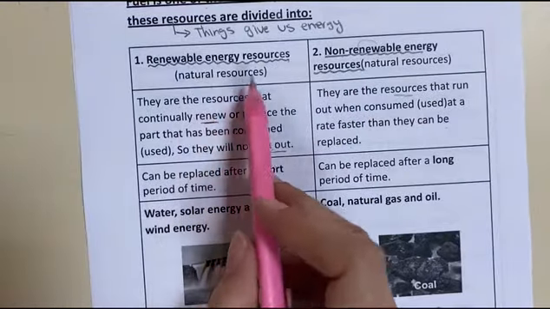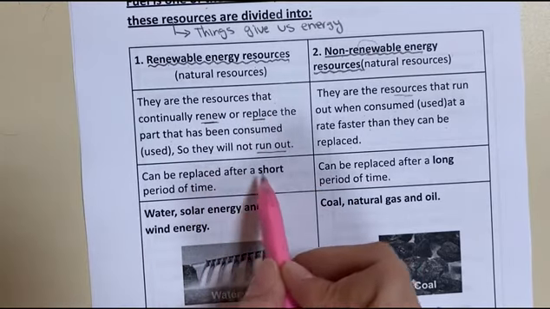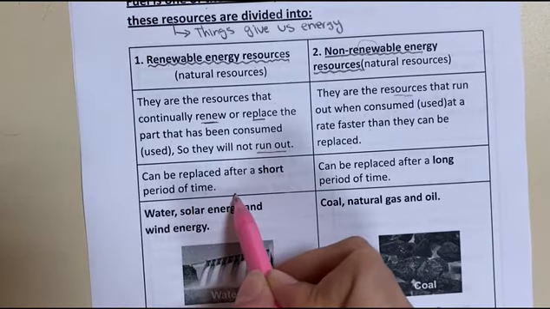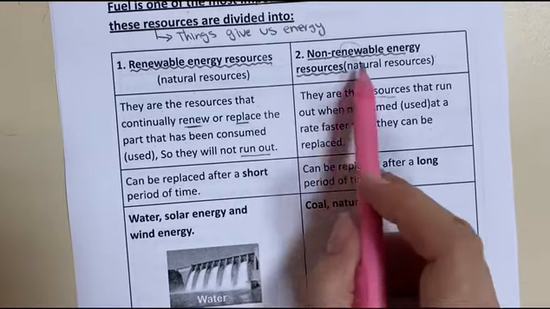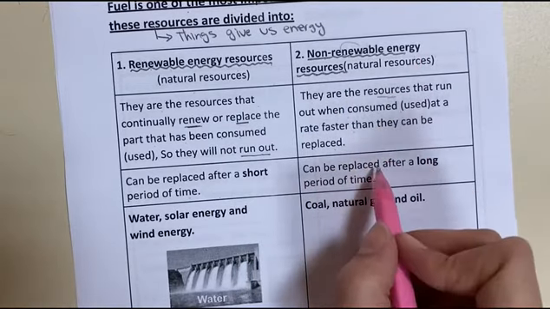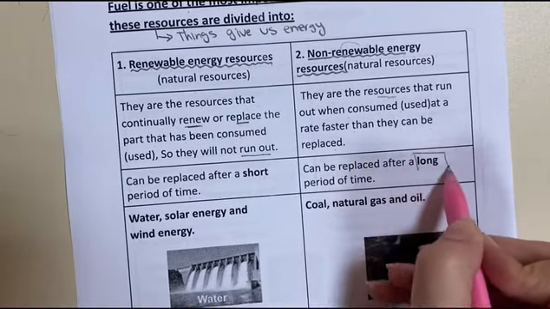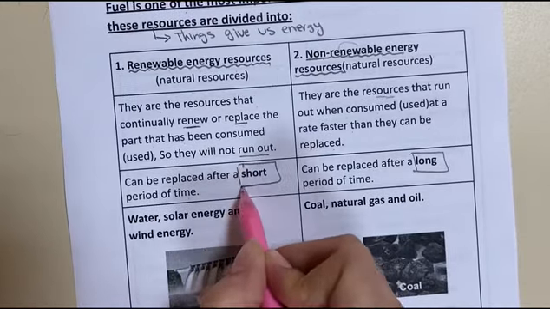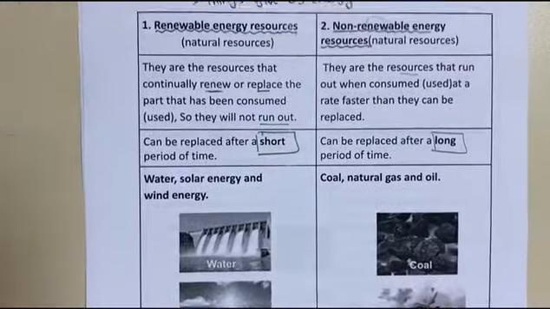The renewable energy resources can be replaced after a short period of time, while the non-renewable energy resources can be replaced after a long period of time. Renewable like what?